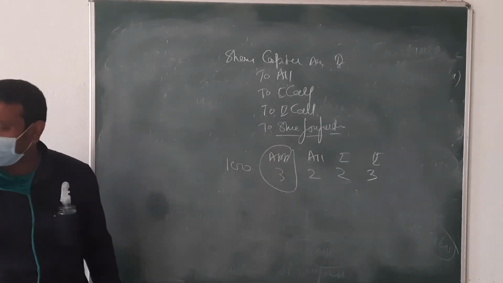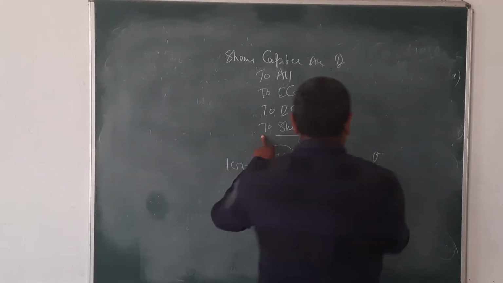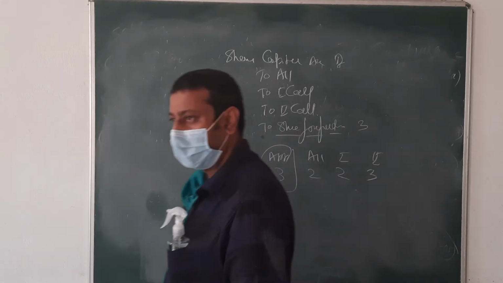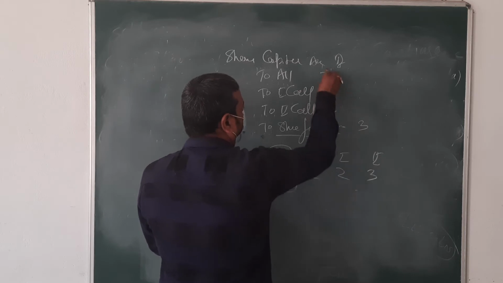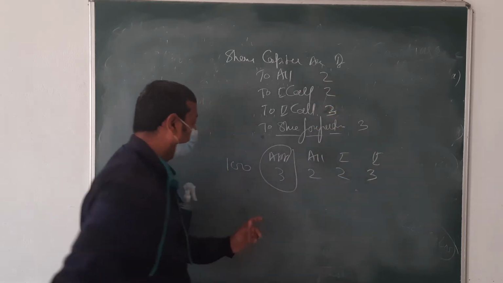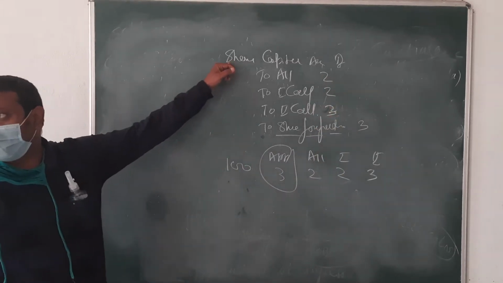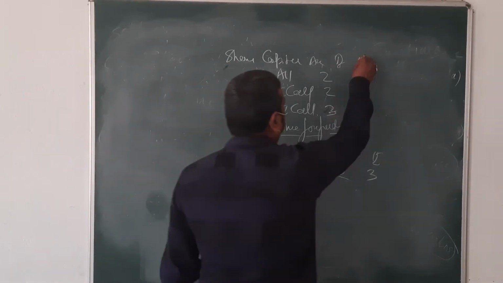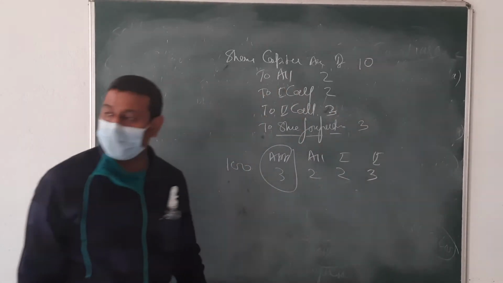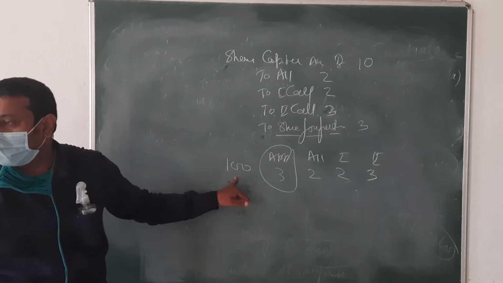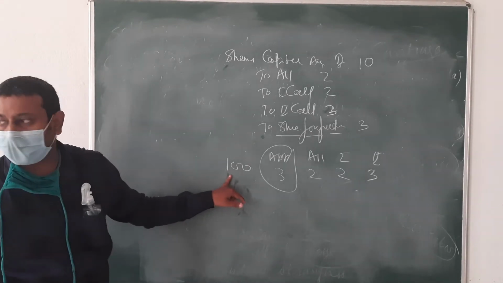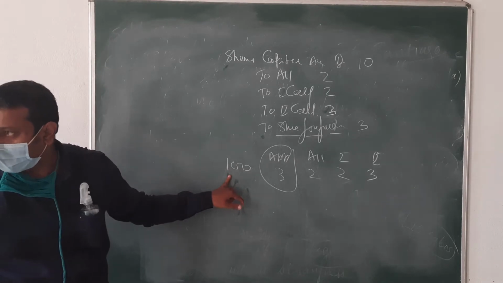It means 3 rupees we have received here only. 2 rupees and 3 rupees we have not received. And the total amount of share capital is 10 rupees per share, multiplied by the number of shares.